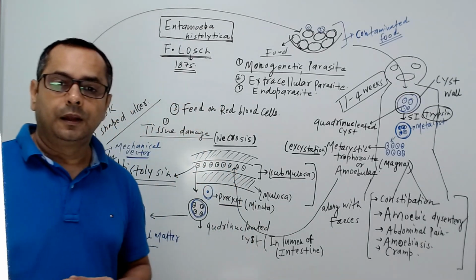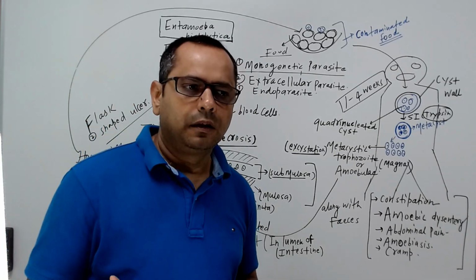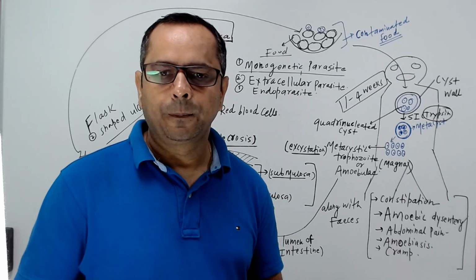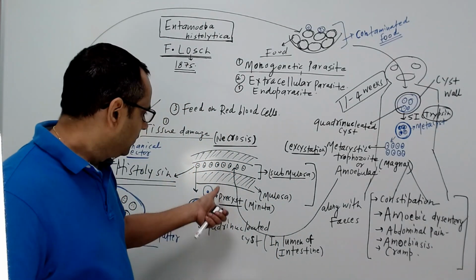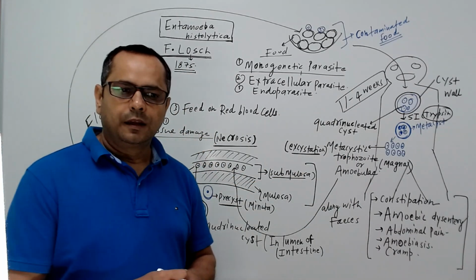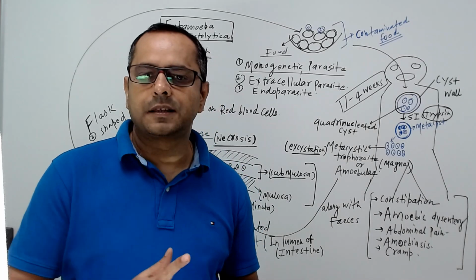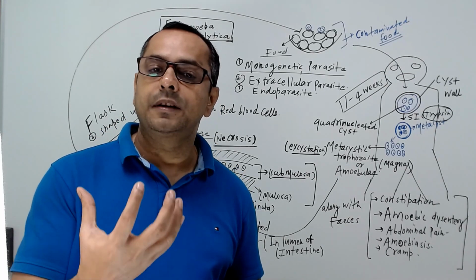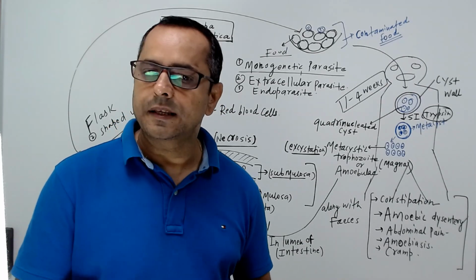Now, before that host develops some kind of resistance against that protozoa, if that metacystic trophozoite survives for a longer duration, the host will also develop some kind of resistance or immunity against that parasite.